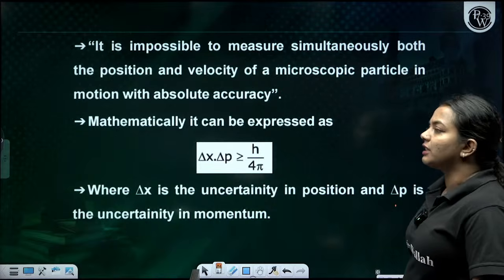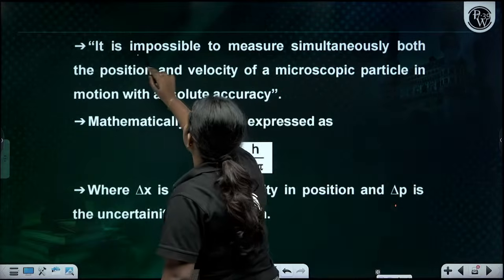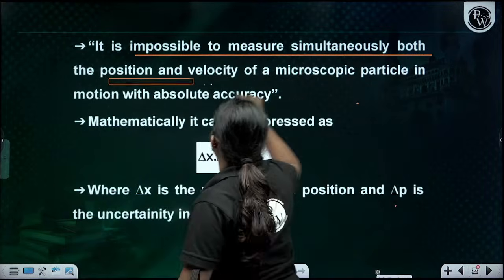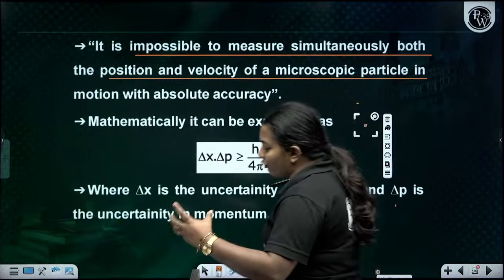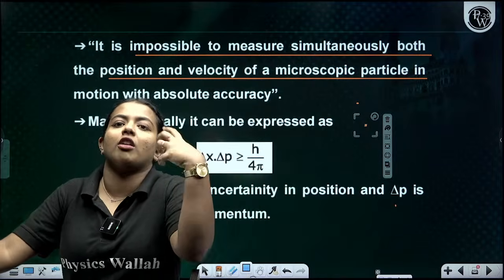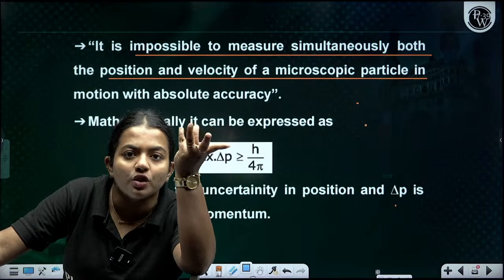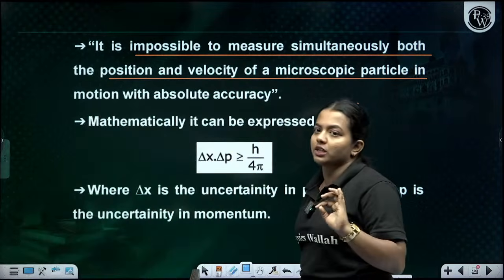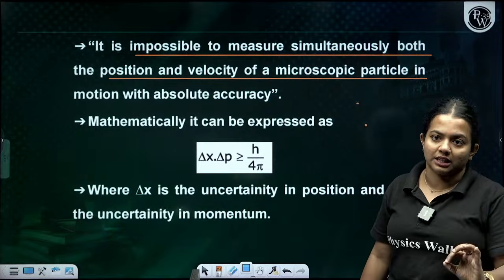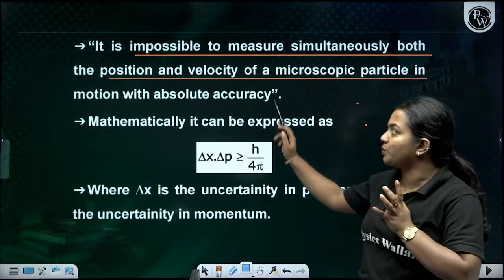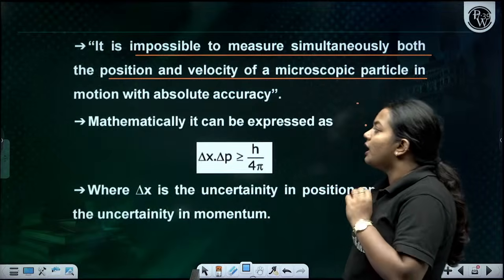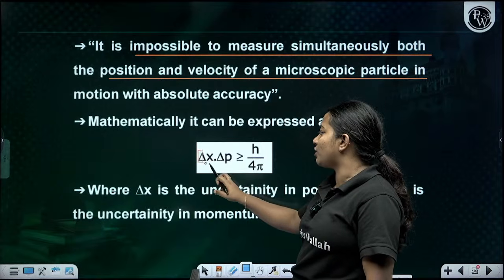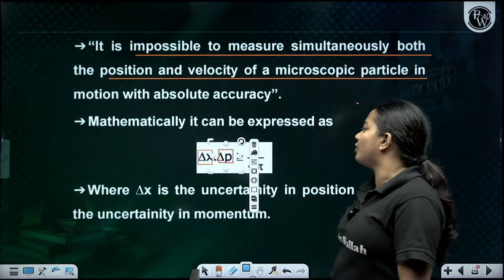Now comes the Heisenberg uncertainty principle. It tells us that it is impossible to measure both the position and the velocity of a particle simultaneously. That comes under the Heisenberg uncertainty principle. Mathematically, it is denoted as delta x times delta p is greater than or equal to h by 4 pi, where delta x is the position and p is the momentum.